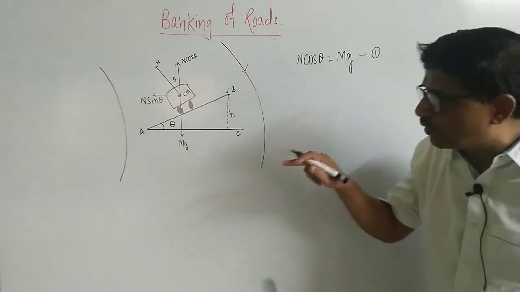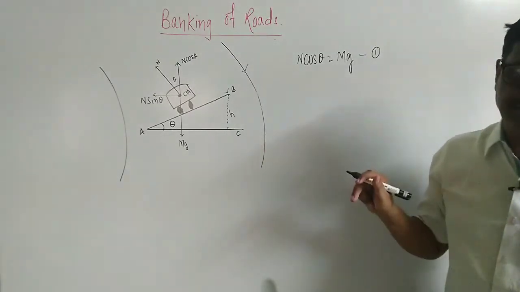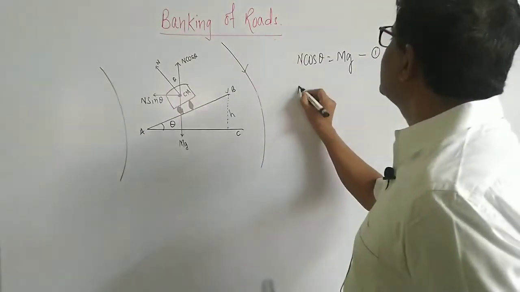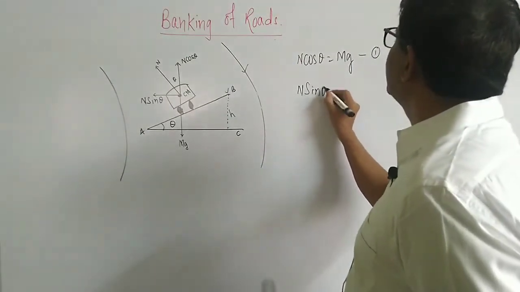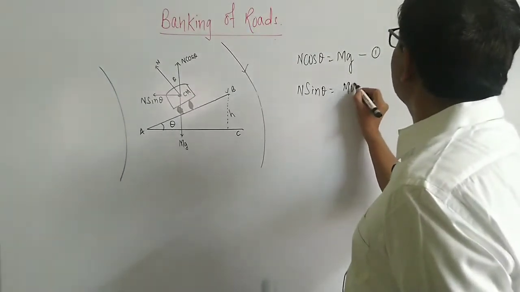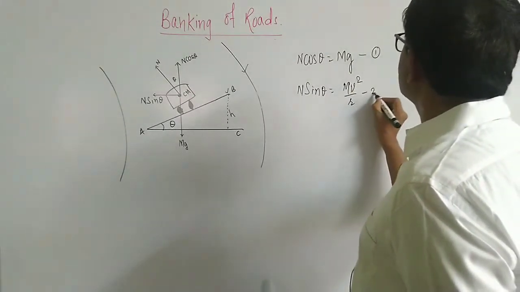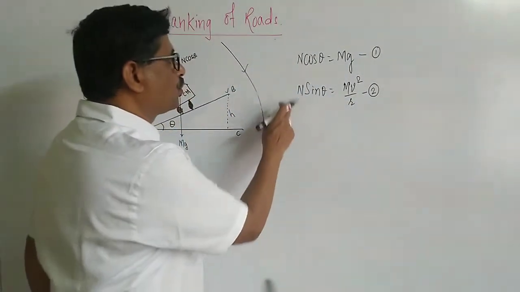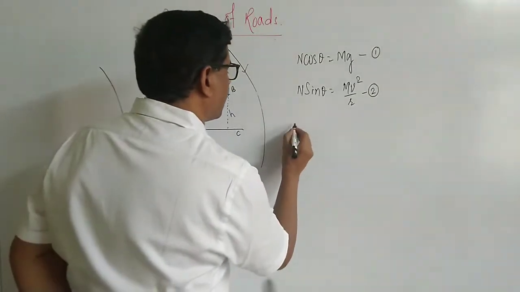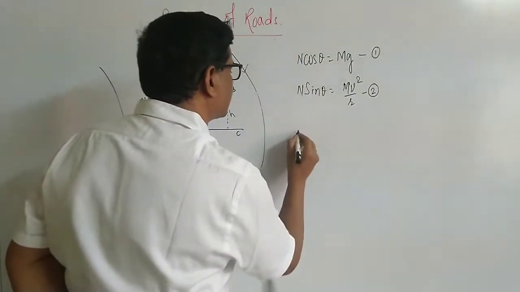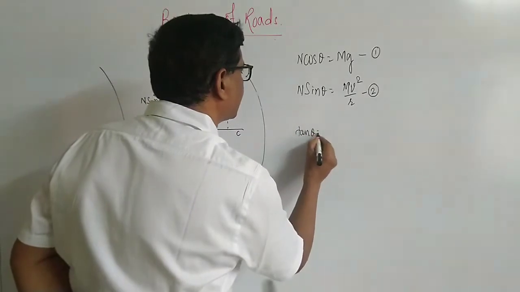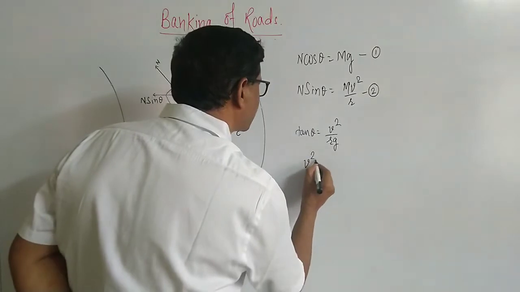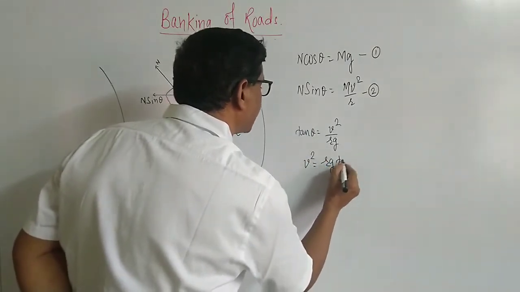The only horizontal force which is able to provide the centripetal force is N sin theta, and N sin theta provides the necessary centripetal force for the circular motion of the vehicle. With these two, dividing 2 by 1, we get tan theta is equal to v square divided by rg, or v square is equal to rg tan theta.